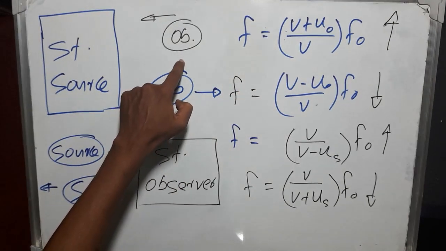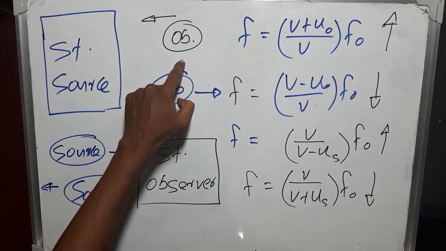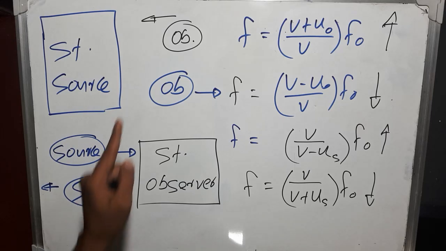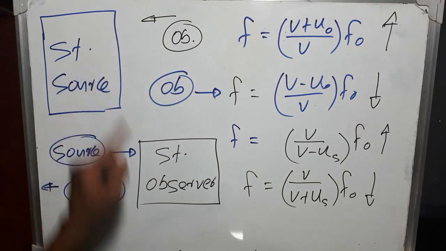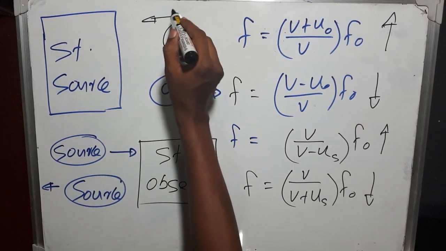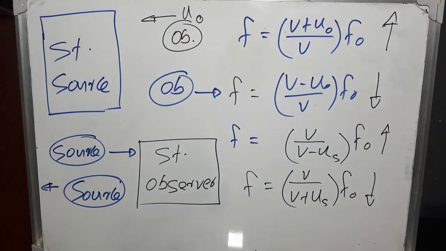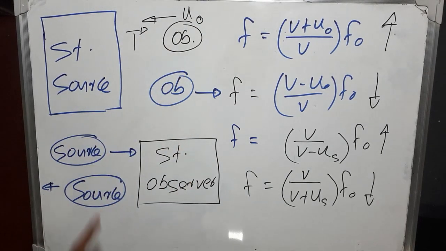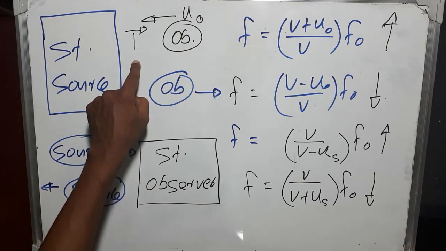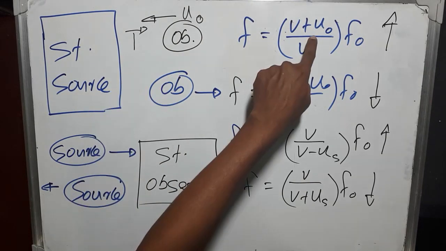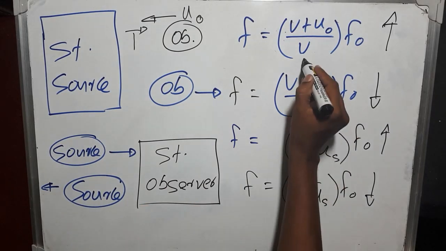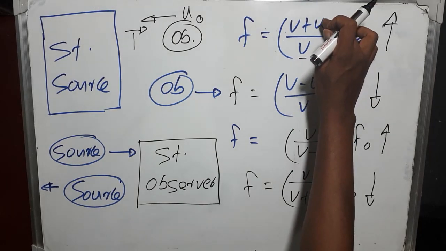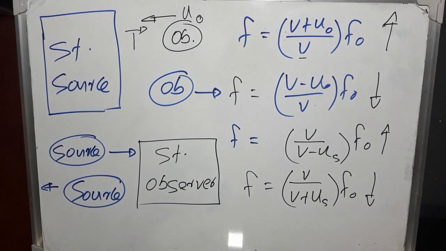Now if the observer is observing a wavefront coming towards him, real speed of the wavefront is V, but observer is running towards the source with U0 speed. Therefore a wavefront will be coming towards him as seen by the observer with V plus U0 speed. That is this one. Now this is the speed of sound with respect to the source, and this is the speed of sound with respect to the observer.